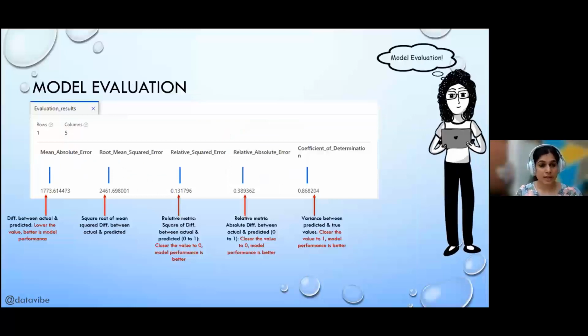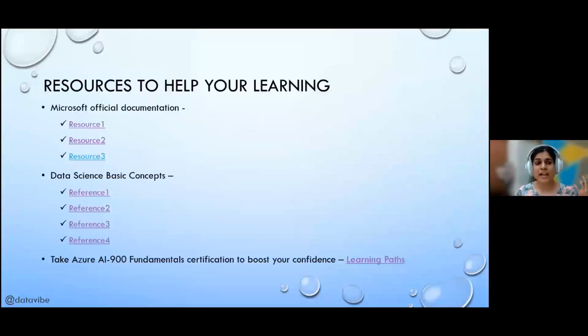And I have added a few resources here. The first three resources are around the Microsoft official documentation, which I have used before. They are really good to get started on Azure Machine Learning Studio, because if you're a beginner, just go and start with these resources and they'll be really helpful.